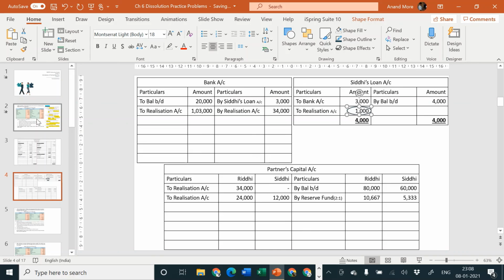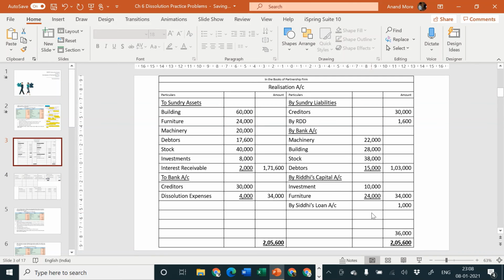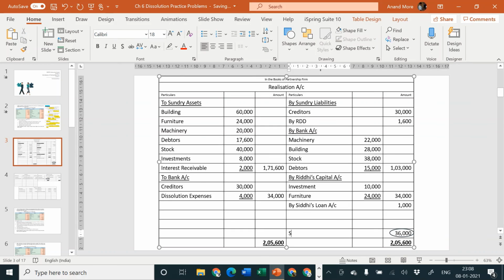This 36,000 represents loss, because total of debit side is heavy. Debit all expenses and losses. So debit side expenses and losses are bigger, larger, more as compared to credit side. So the total of losses is rupees 36,000. This 36,000 is to be transferred to whom? It should be transferred to partners.